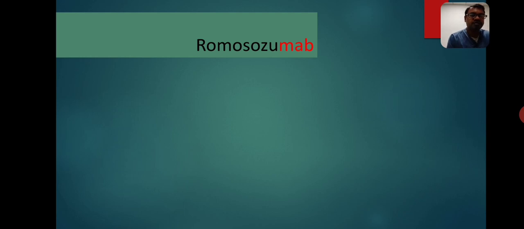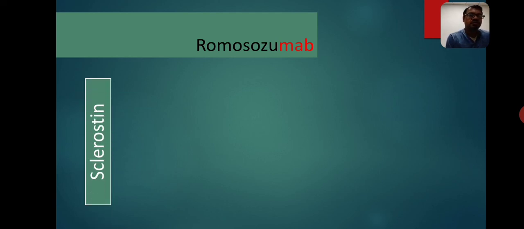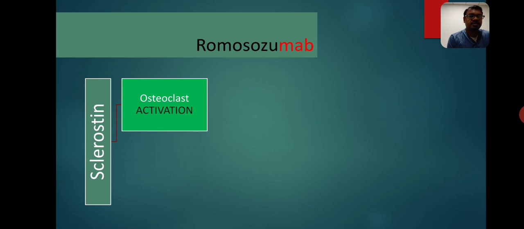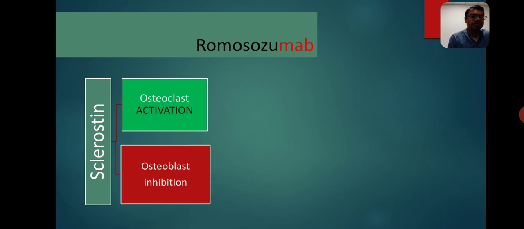Romosozumab. It is another humanized monoclonal antibody, but its mechanism is a little different. It targets something called sclerostin. Sclerostin is a protein which is doing a thing which we don't like. That means it activates the osteoclast and it inhibits the osteoblast.